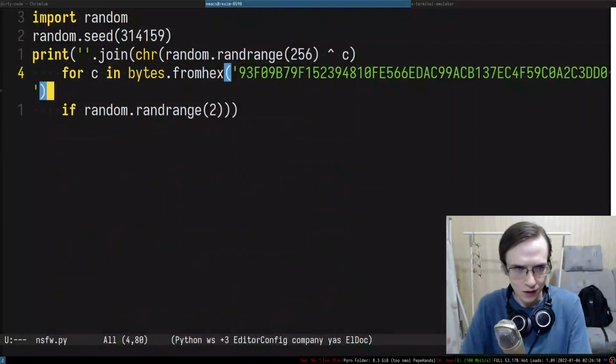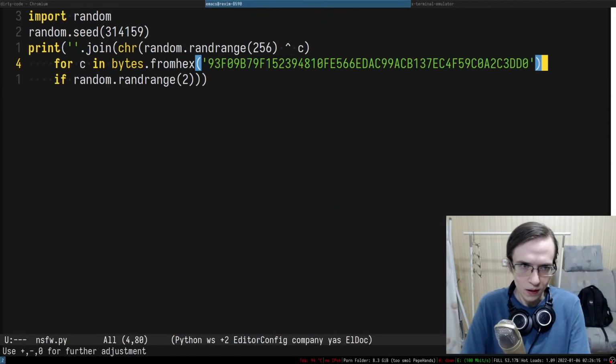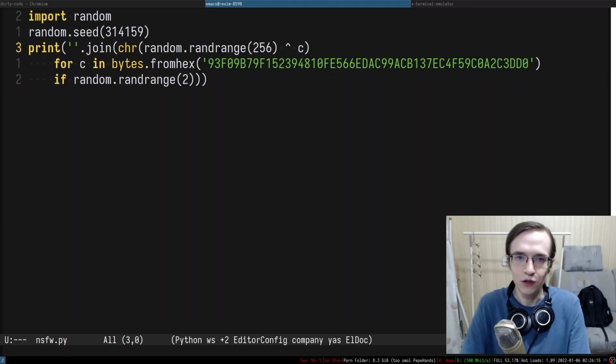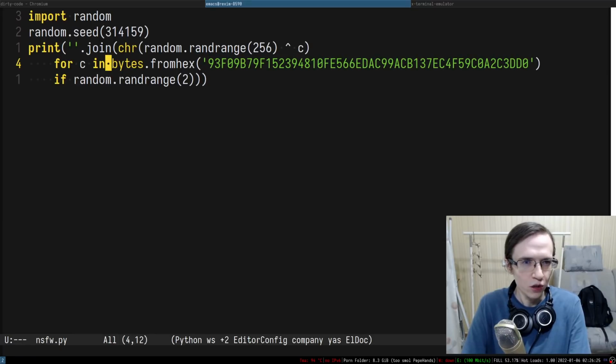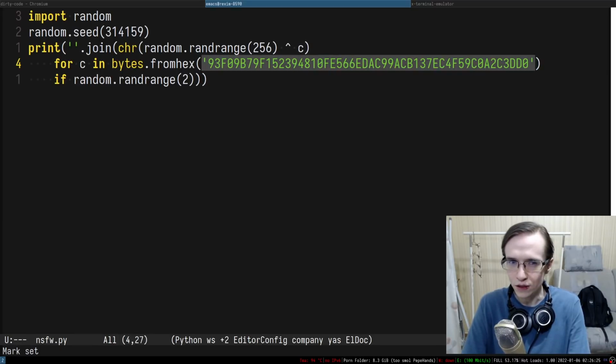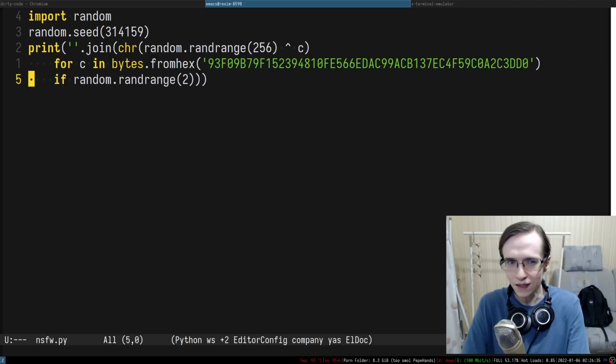And on top of that, we use these random numbers to pull the information out of here. Right, I think this is how it's basically done. So essentially we're taking this string, we turn it into an array of bytes, right? We iterate those bytes, and then we do randrange 2.